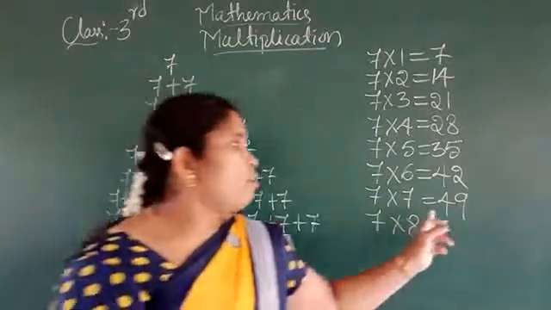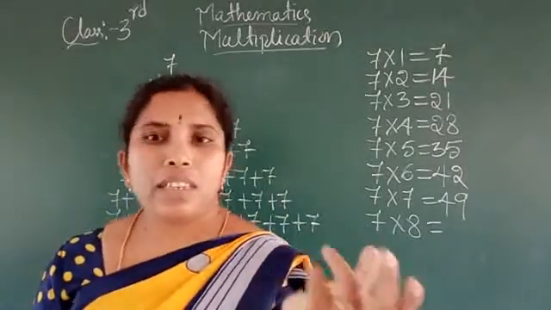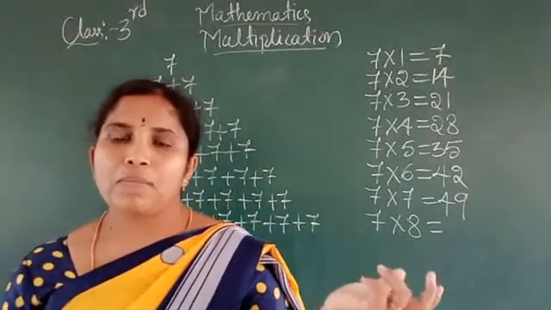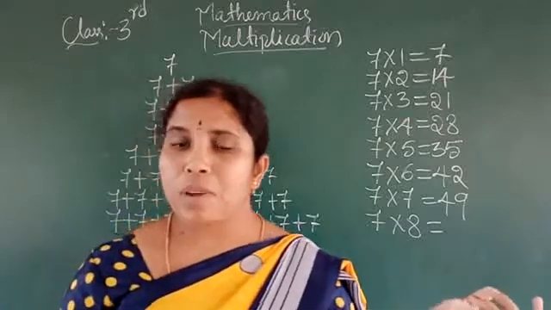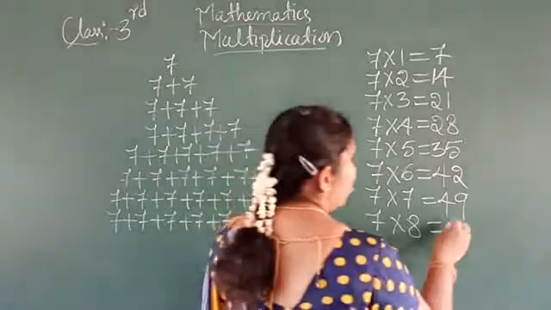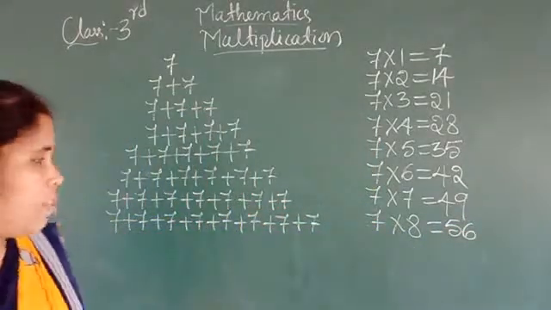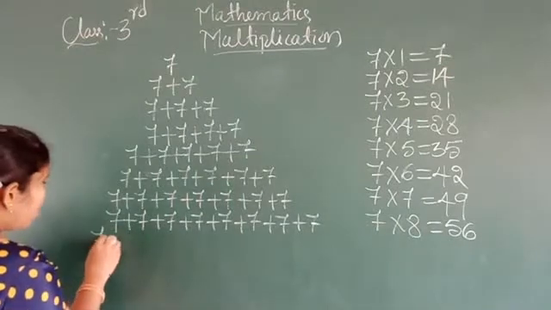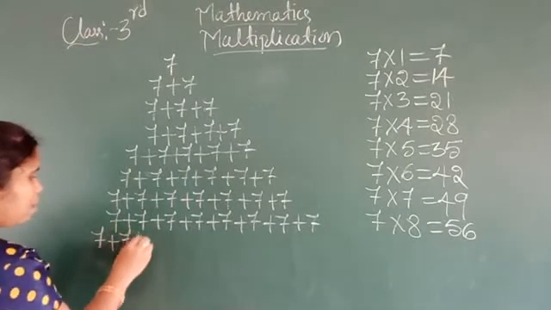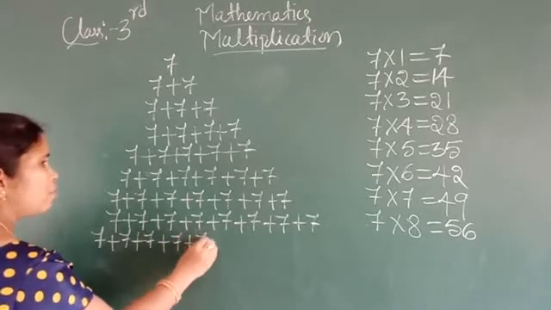We get 49, means 8 times means 49 plus 7. How much? 7 sevens are 49. 7 eights are 56.